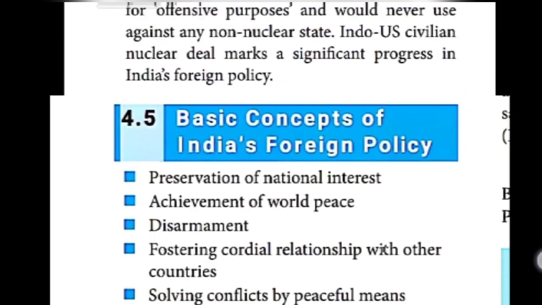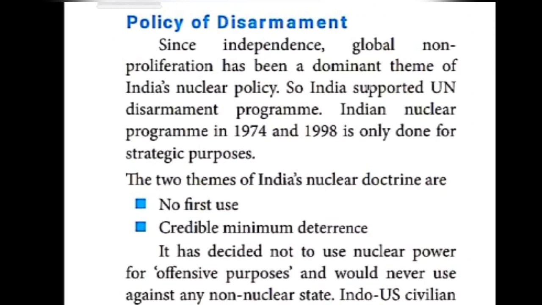Next, what is given is the policy of disarmament, in the para on page number 272. You can check it, children. Policy of disarmament. Disarmament in the sense of reducing the weapons rate, otherwise arms rate.